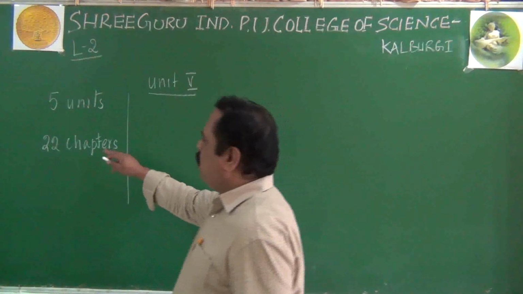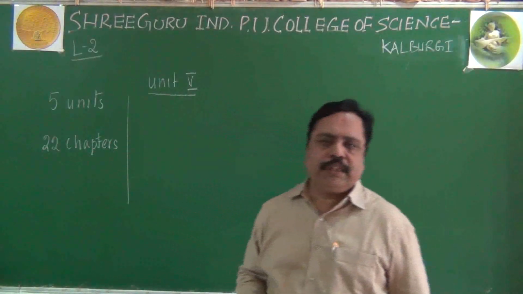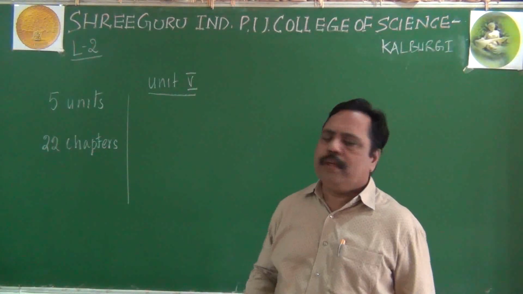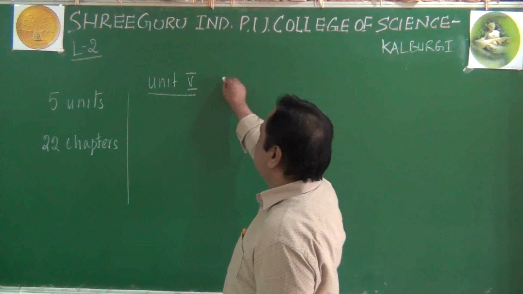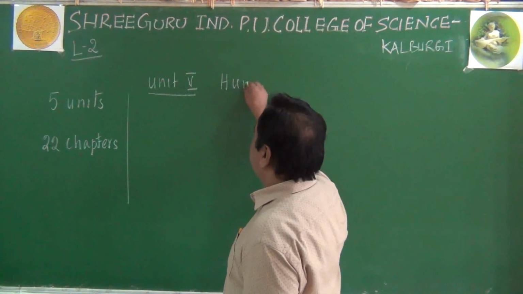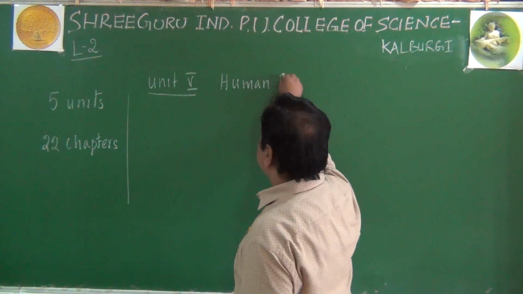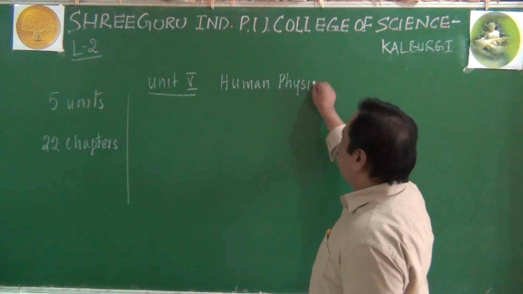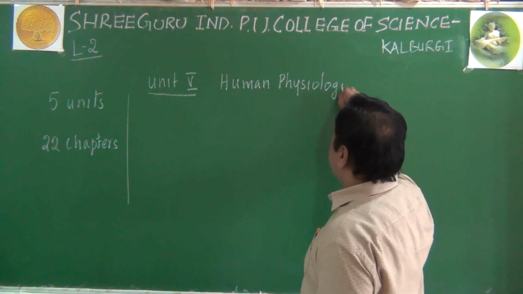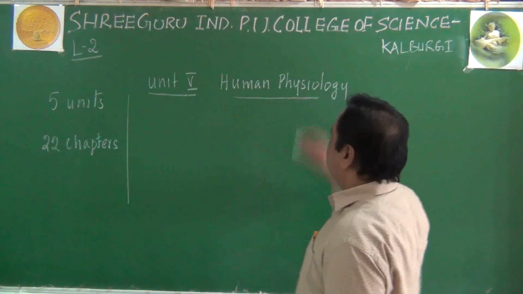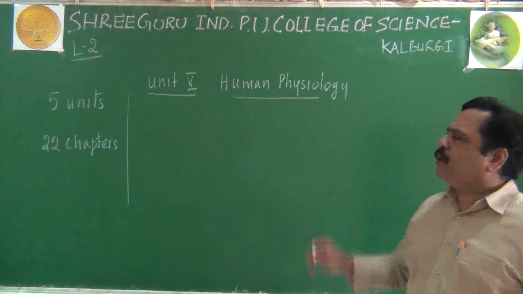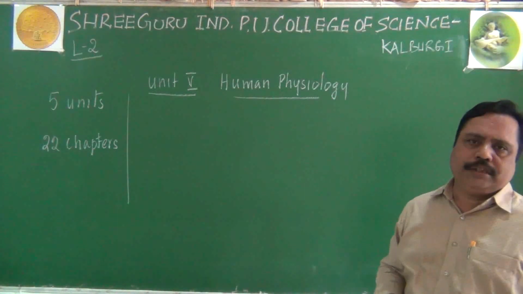Unit number 4 was related to plant physiology, you may be remembering. Unit number 5 is related to human physiology, recall this point. So in unit 5, we will be seeing about human physiology. Yesterday I told you what physiology is.